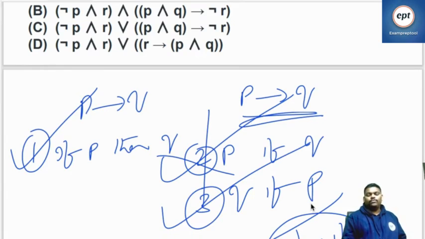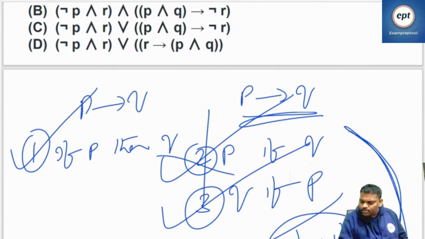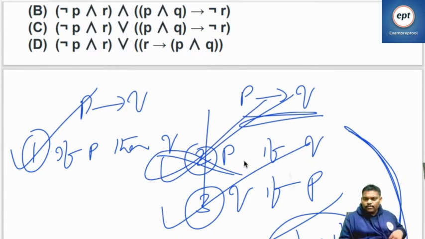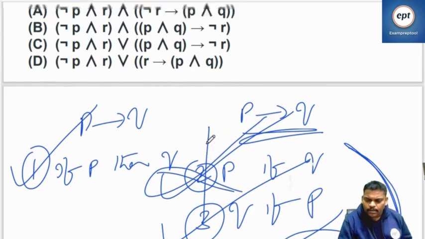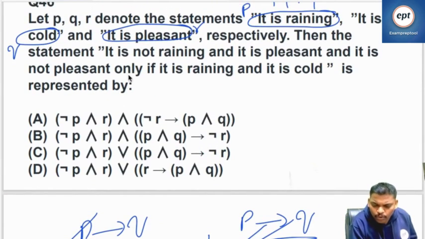If P, then Q, that is one way. Q if P, that is also okay. P only if Q. If anyone says no, these two are not the same. See, only if: P only if Q. So 2 is not correct. Remaining are correct. So remember. Why I said this one, you will get to know. See this one: only if.